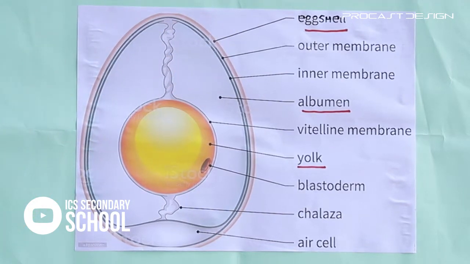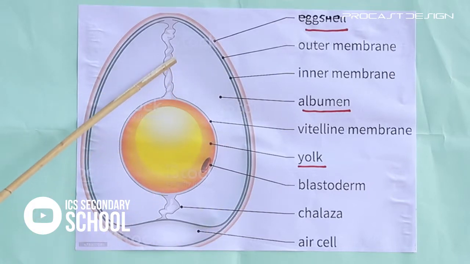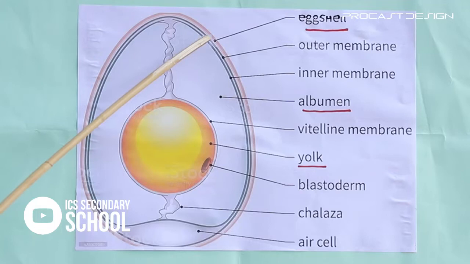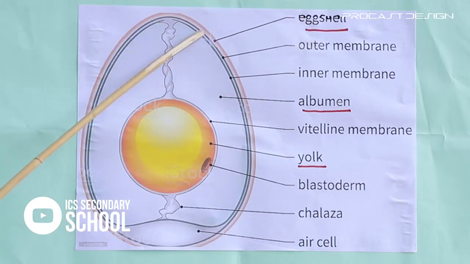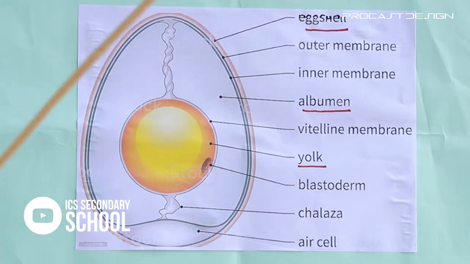Do all of you understand what an egg is? It's an oval shape. Then what is the cross section of a hen's egg? The first, please listen here, the hard protective outer layer, that is called eggshell. Clear?